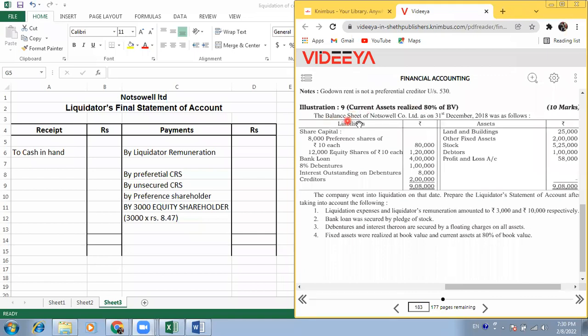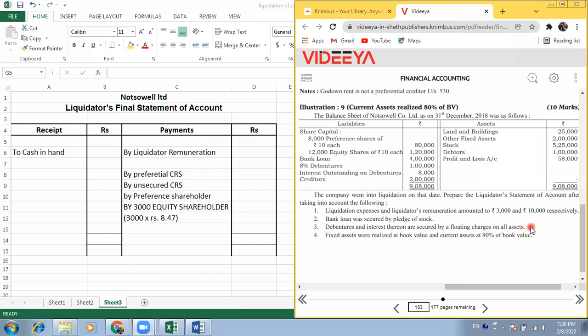So first, this is the liability and this is the assets, but in this problem, they have given the expenditures, that is remuneration and commission of liquidator. Then the bank loan pledge was also given. Then the debenture and interest thereon was secured on floating charges of all assets.